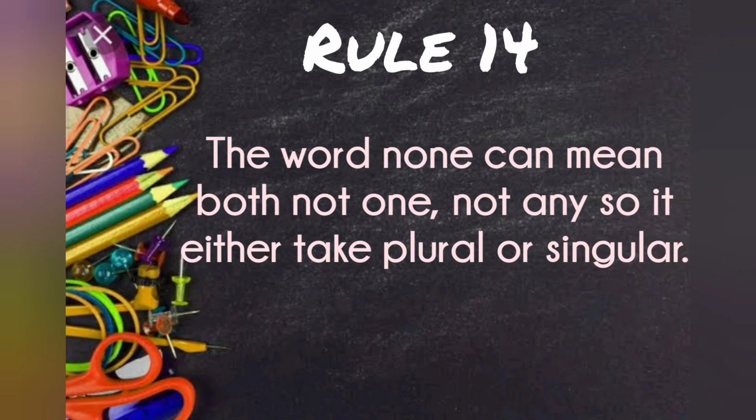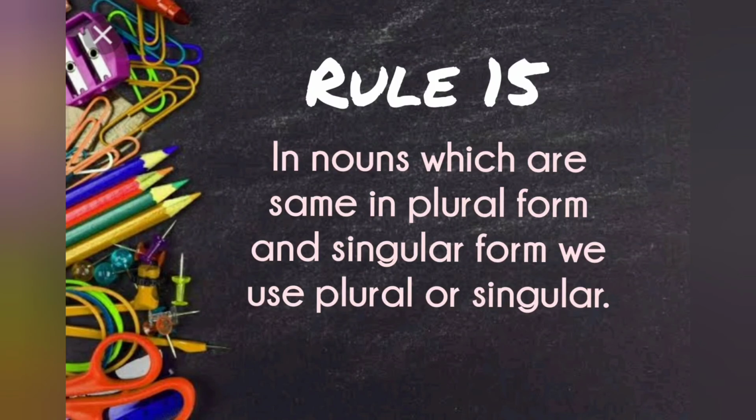Rule 14. The word none can mean both, not one, not any. So it either take plural or singular. For example, none of the students are absent. Rule 15. In nouns which are same in plural form and singular form, we use plural or singular. Example, I saw 2 deer in the forest.